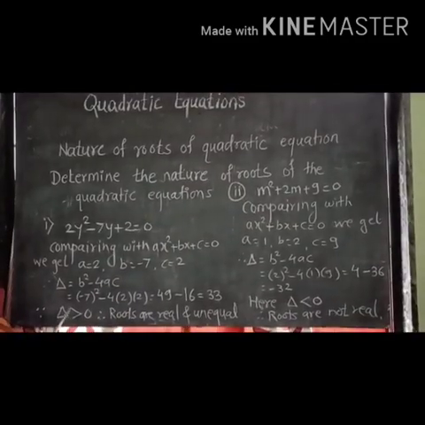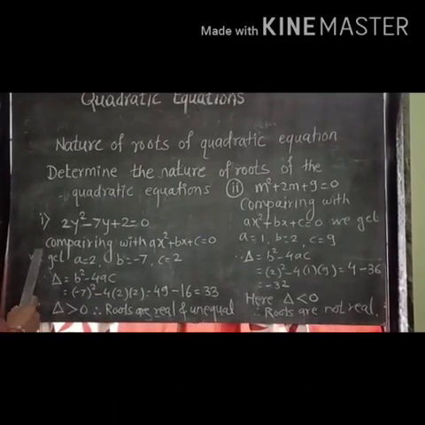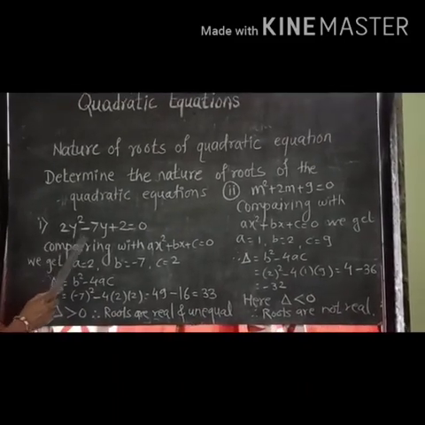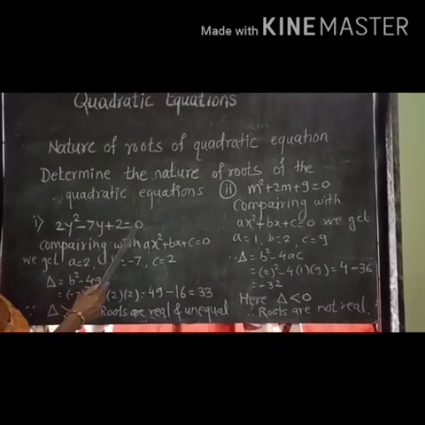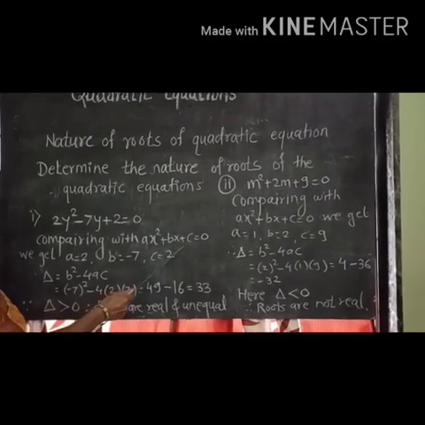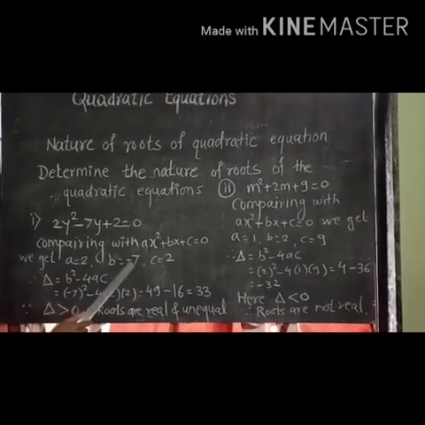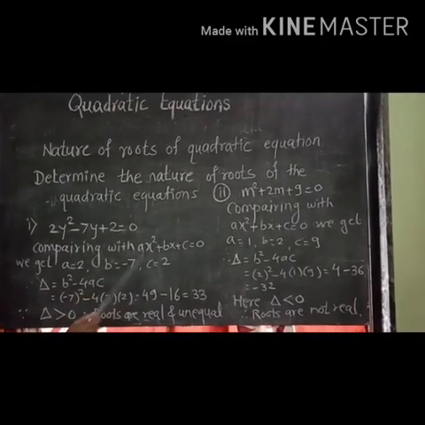Let's determine the nature of roots of the quadratic equations with some examples. Example number 1. 2y square minus 7y plus 2 is equal to 0. Comparing with ax square plus bx plus c equal to 0, we get a is equal to 2, b is equal to minus 7 and c is equal to 2.